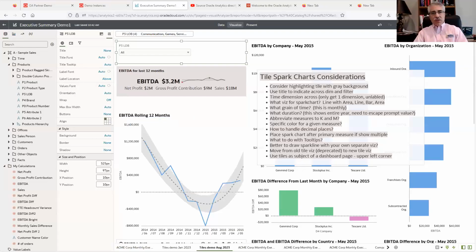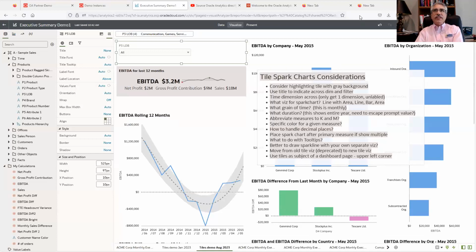I guess I am. So let me share my screen, show some of the stuff that I was especially interested in highlighting. So I chose a few things to look at. One is, and I'll spend most of my time on talking about the Spark chart visualization. And I'm going to try something out with you all. I hope you don't mind me using you all a bit as guinea pigs.